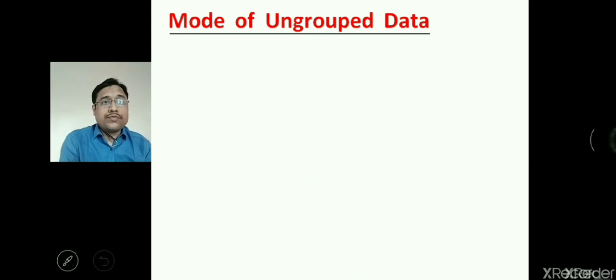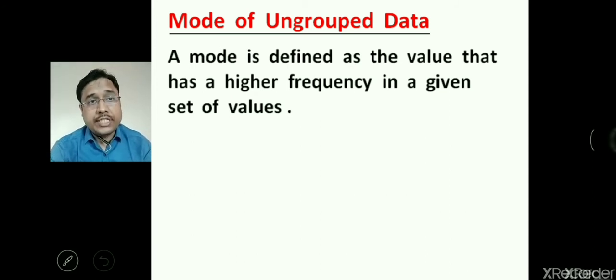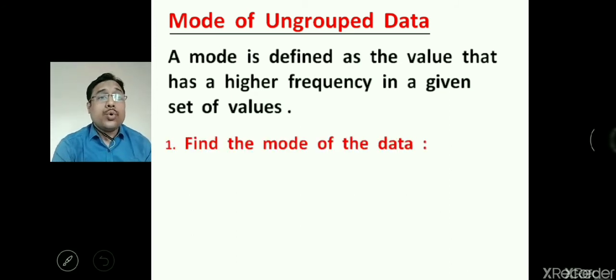You can see the mode of ungrouped data. We can define a mode as the value that has a higher frequency, that means the maximum number of repetitions, in a given set of values. So mode is defined as the value that has a higher frequency in a given set of data values. Now we can understand from this example how we will find the mode of the data.